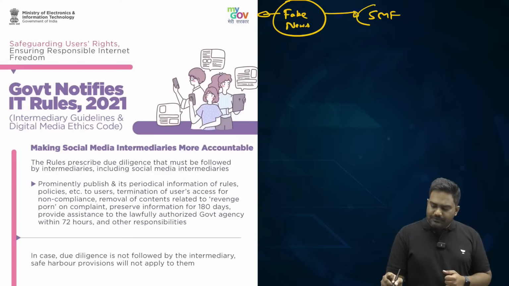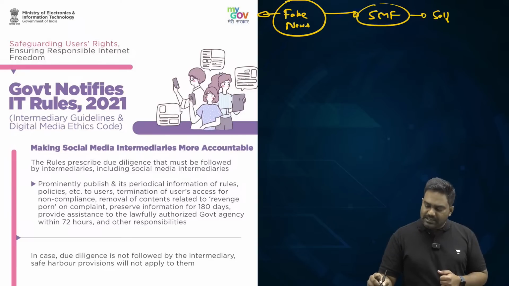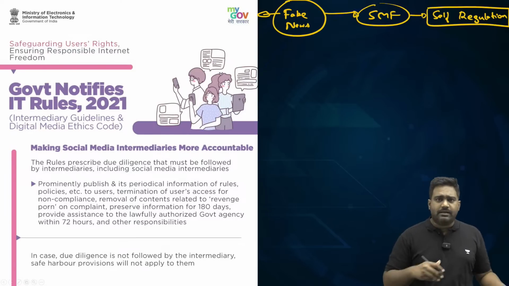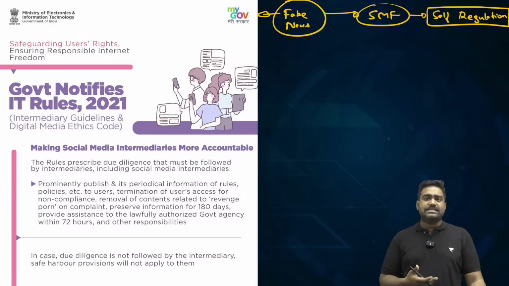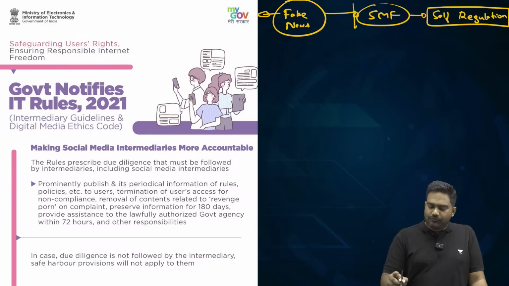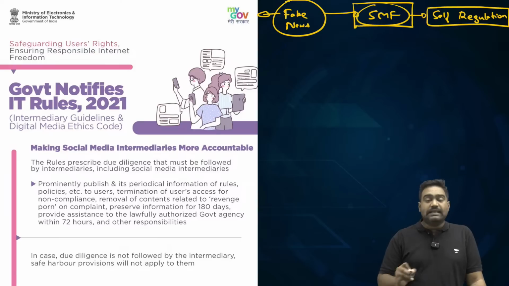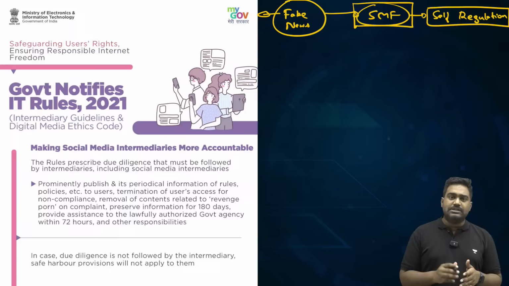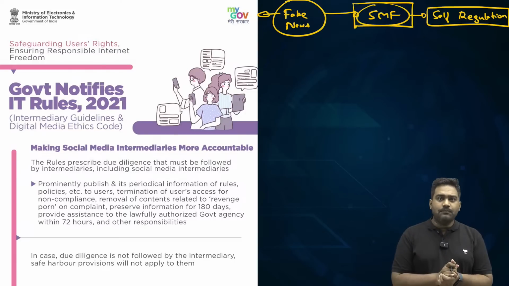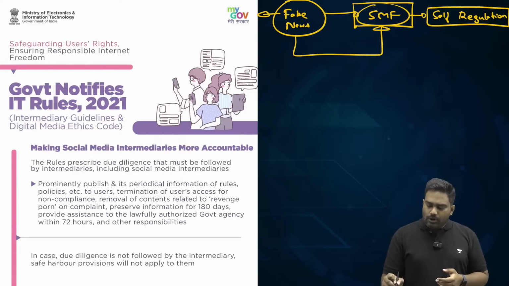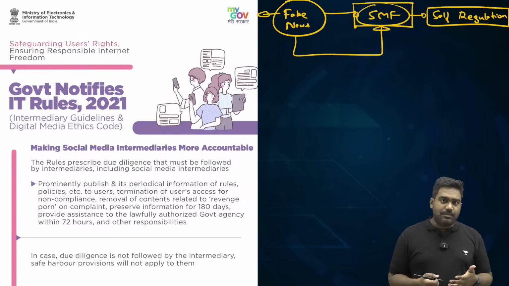the social media firms themselves have taken up self-regulation. You might have noticed that on all major social media platforms like Meta, Instagram, WhatsApp, YouTube, Twitter or X, there are a number of checks and balances and technological interventions built into the platform to prevent or at least to report fake news and misinformation.